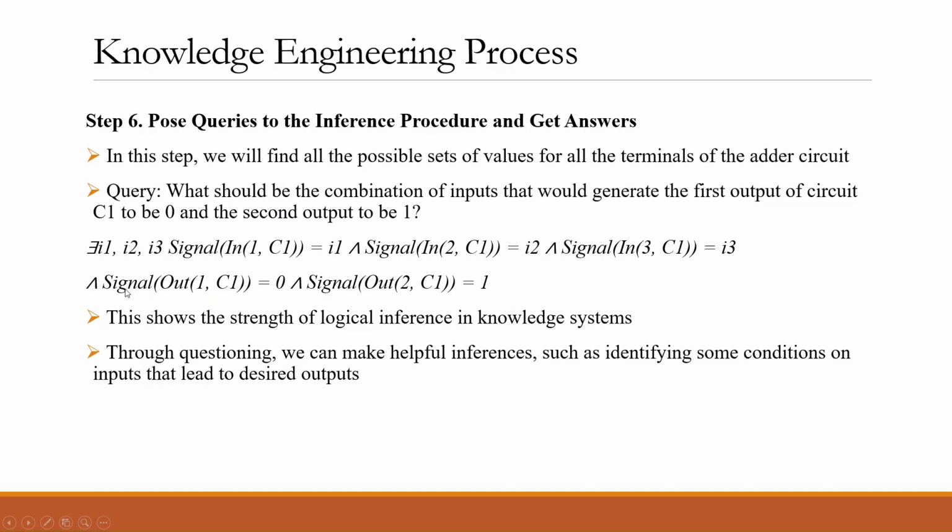And we also have to specify the values for the output of the circuit. Signal out 1 C1 equals 0. It means that the first output of the circuit has the value 0. And signal out 2 C1 equals 1. It means that the second output of the circuit needs to have the value 1. In this way, we can infer the values of the inputs.